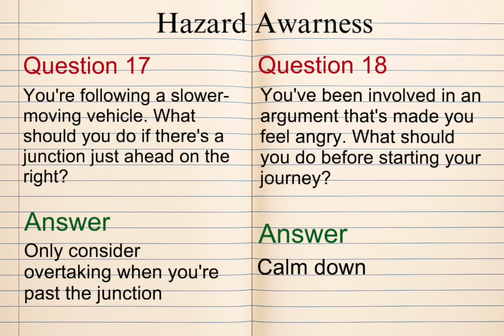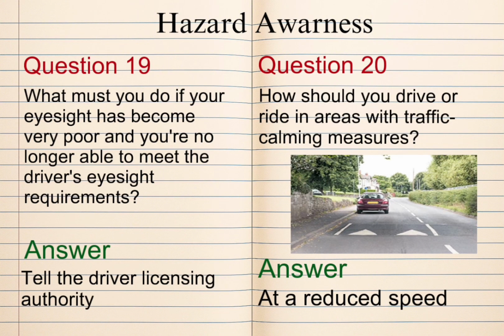Question 17. You're following a slower moving vehicle. What should you do if there's a junction just ahead on the right? Answer. Only consider overtaking when you're past the junction. Question 18. You've been involved in an argument that's made you feel angry. What should you do before starting your journey? Answer. Calm down.